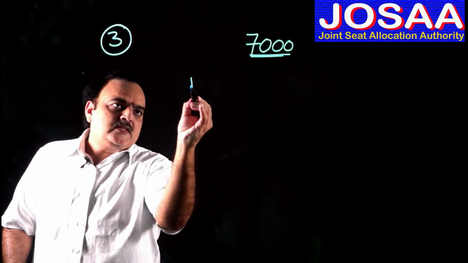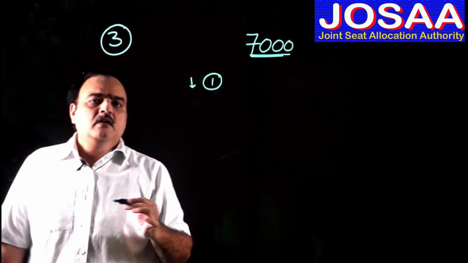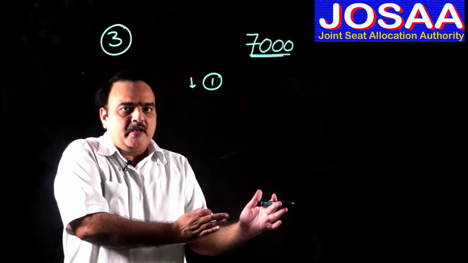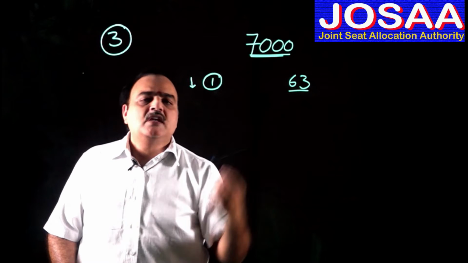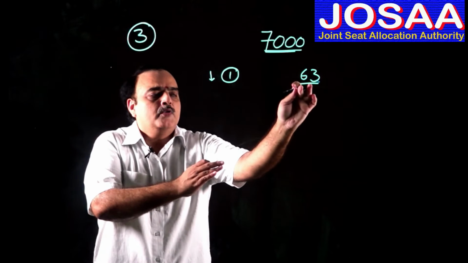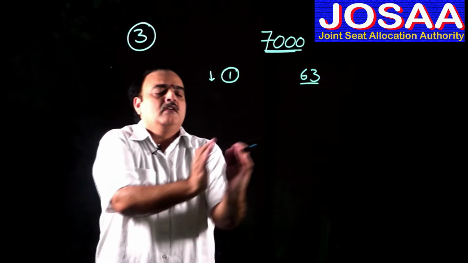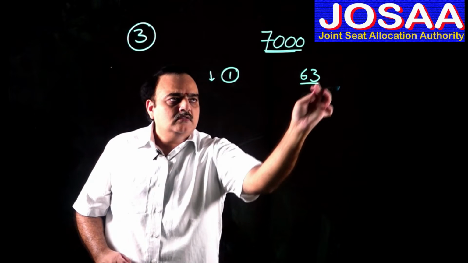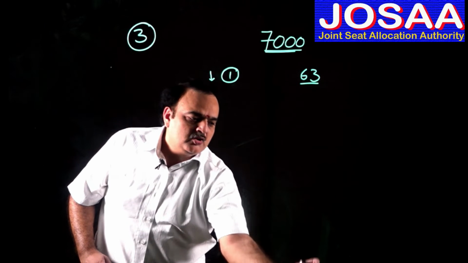So, my dear students, start from the best course. That is, the first option for a particular student, if he is more interested in computer science, is Bombay IIT, where the cutoff rank was 63 as per 2019 statistics. So the first option should be Bombay Computer Science. The second option should be Delhi Computer Science. The third option should be XYZ, like that. Starting from the lowest rank up to your rank of 7,000, you go on filling your choices.